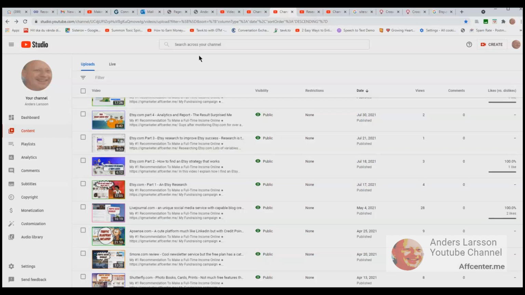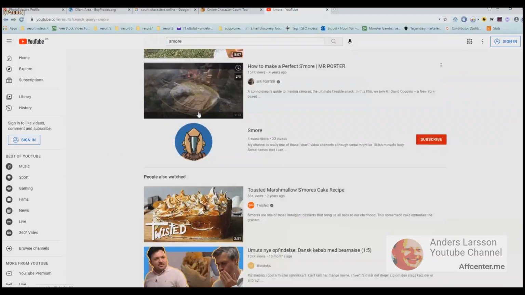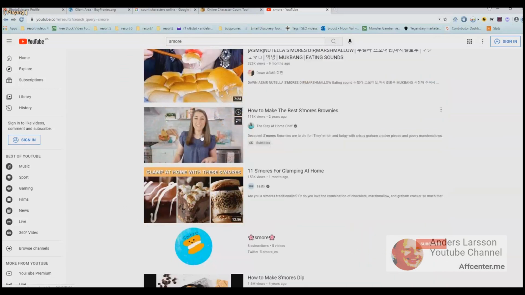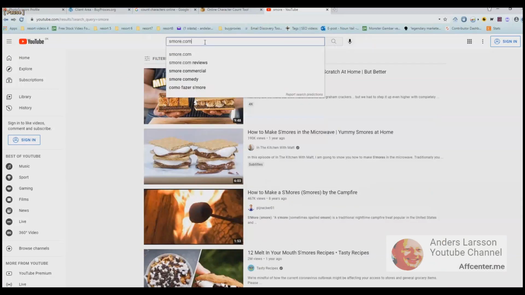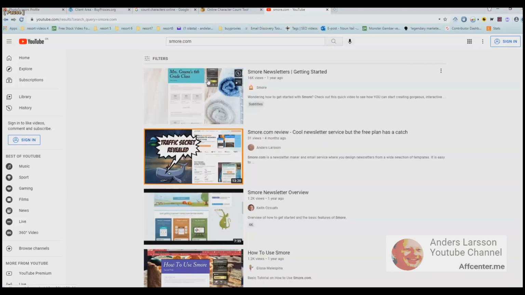Let's take smore.com for example, that you can see almost at the bottom of the page, and we type in s'more, then my video can't be found anywhere. But if you type s'more.com, then my video is listed on the second spot. So domains work really well, but you have to use domains that are not too competitive.